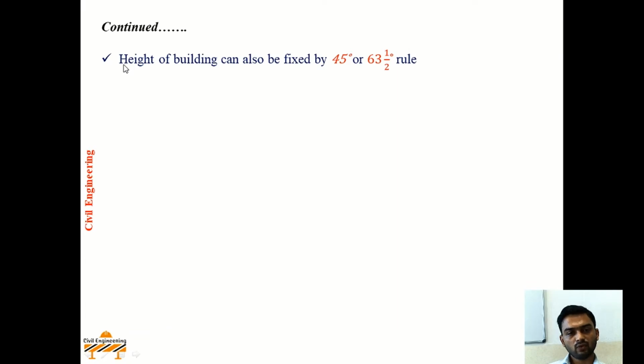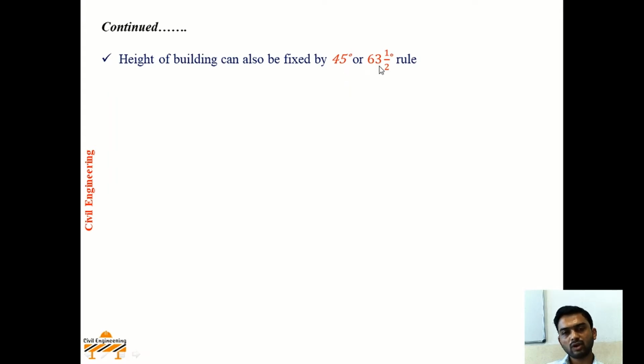Another way of fixing the height of the building is 45-degree rule or 63.5-degree rule. Now what is 45-degree rule? 45-degree rule is nothing but a line drawn at an angle of 45 degree with respect to horizontal from the center line of the road. And this line drawn at 45-degree angle from the center line of road should not cut the building. And if this line drawn cuts the building, then setback at the respective floor level should be provided or the floor level should be reduced.